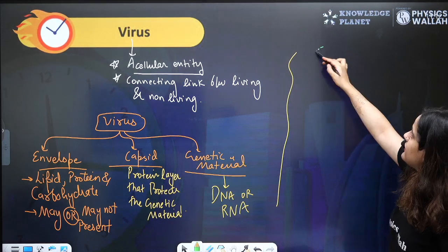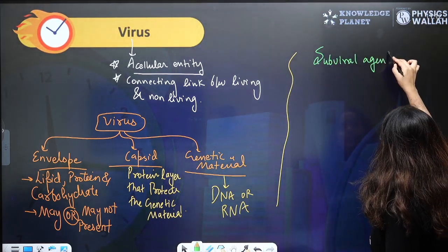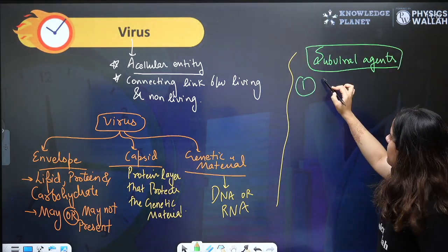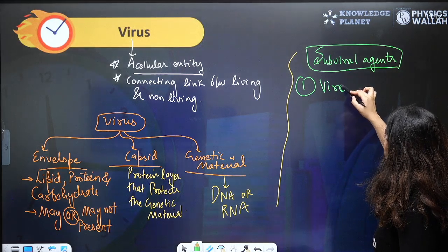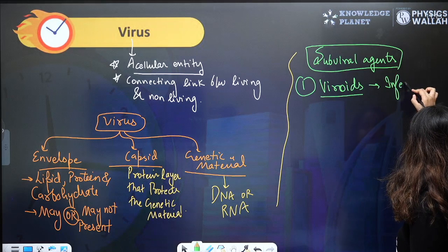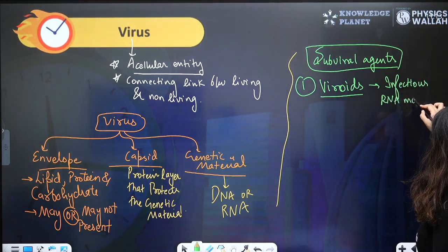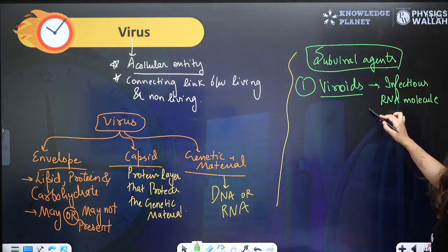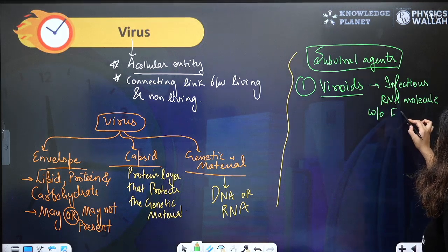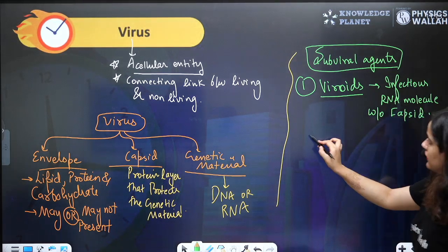There are some subviral agents that cause infection, like viroids. Viroids are infectious RNA molecules without the protein layer, without the capsid.